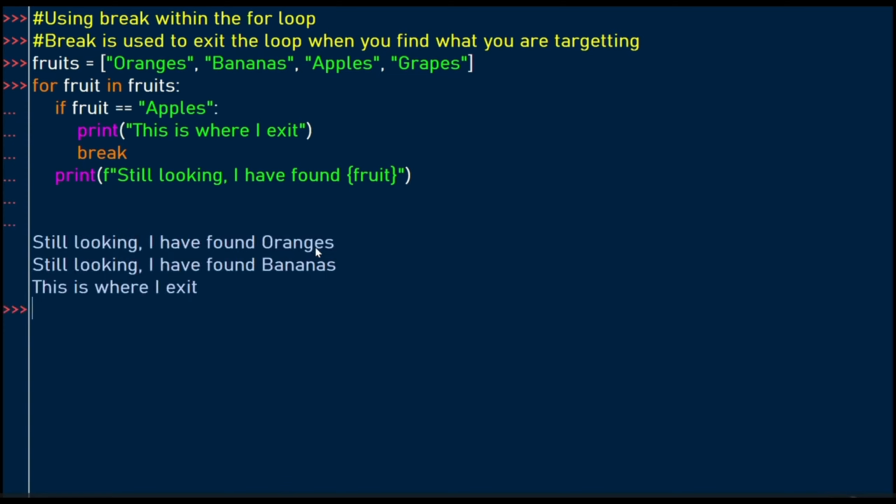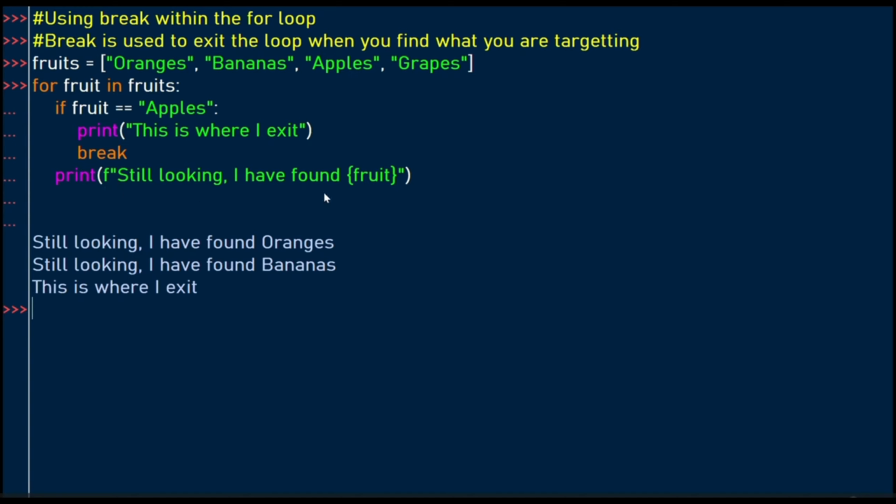I found oranges. So when we looked at the first time, we hit oranges, so we printed this statement, because this is still within the for loop. As you can see, the code block, all these are within the for loop. So we're going to print using the if string.